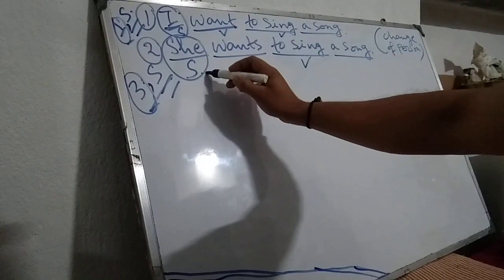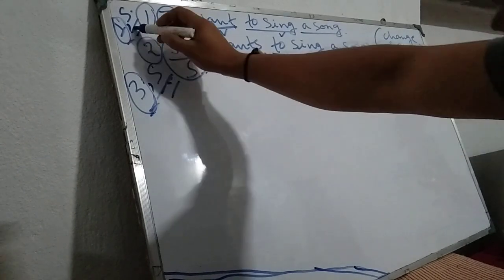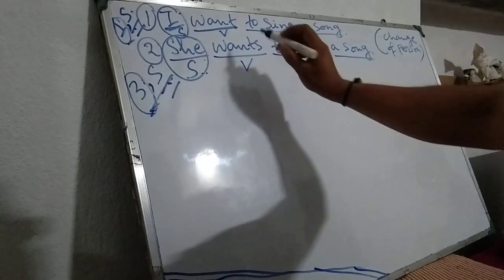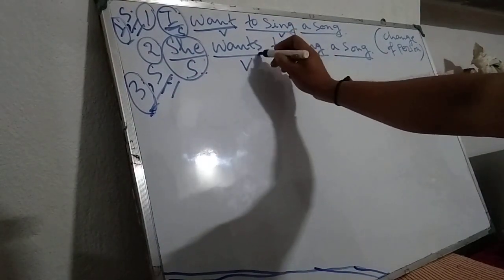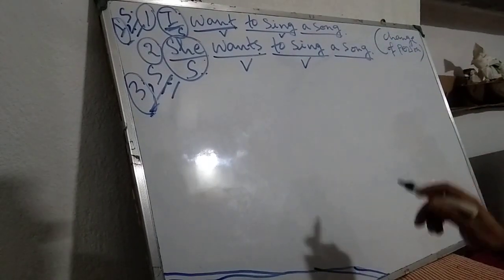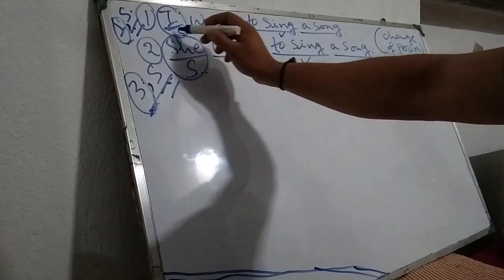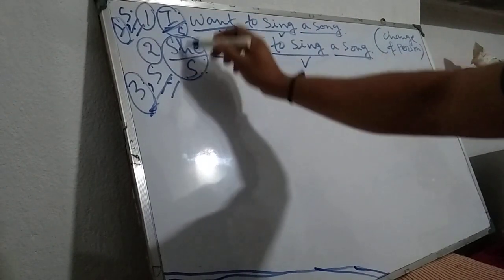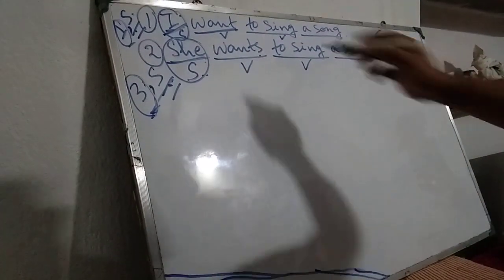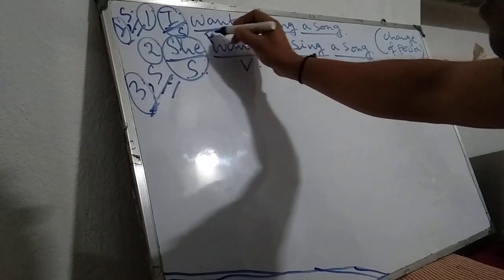And when the subject is third person singular, the verb takes s. That means wants. Look at these two changes. That means when the person of the subjects is changing, these two verbs are also changing. They are called finite verbs.